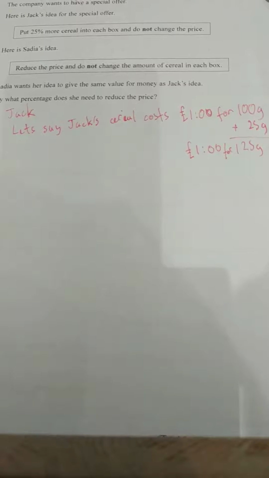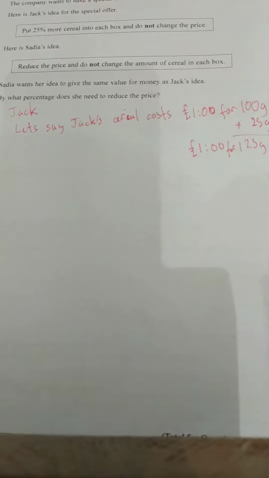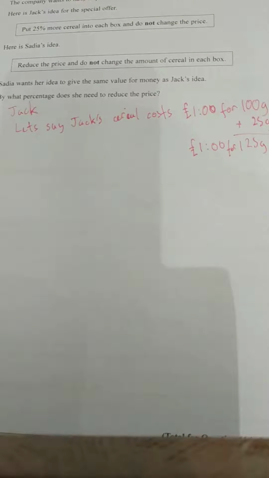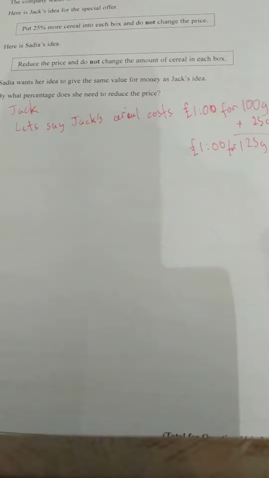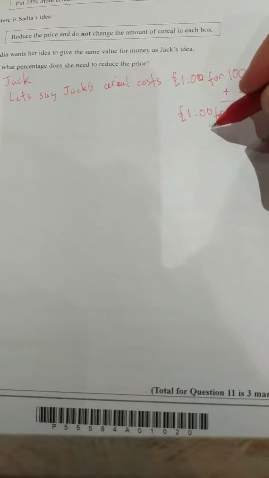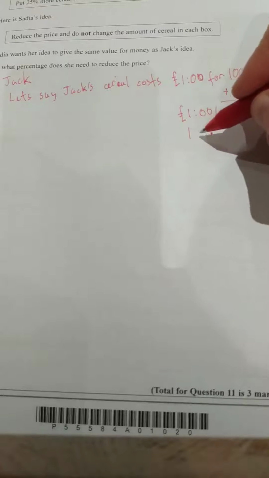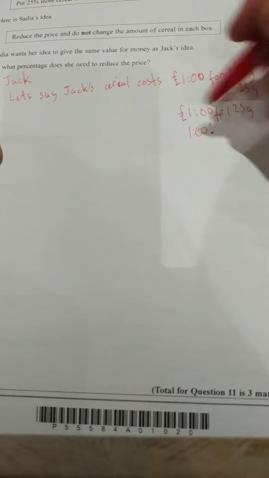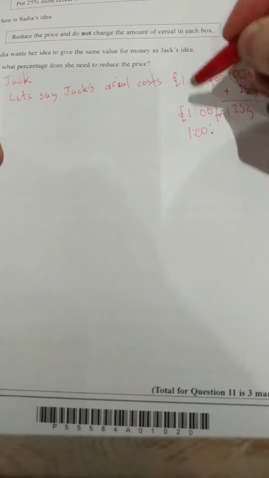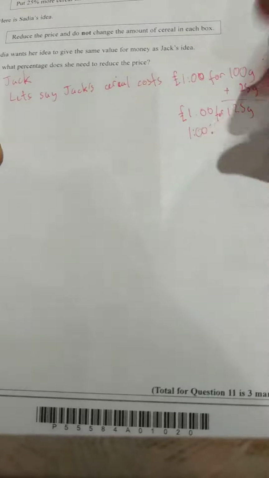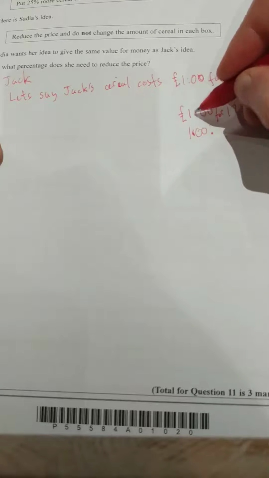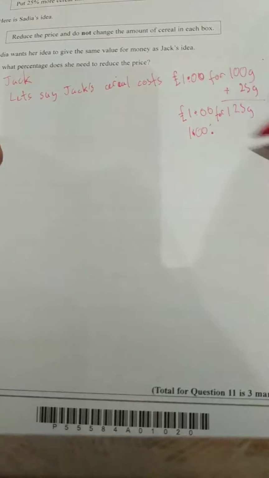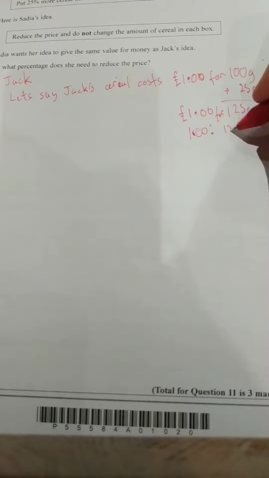I could work out how much that is for this cereal. It's basically a ratio, which I can simplify in a minute if I want to. So it's £1. It's actually a decimal, so I'm going to put in a normal point there instead of this ratio. So £1 for 125 grams.